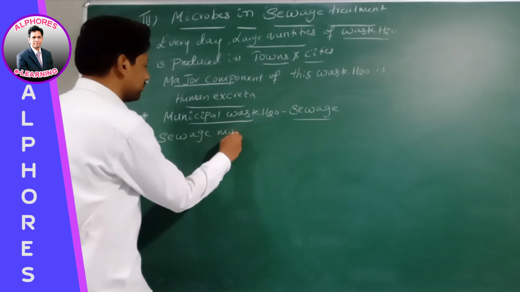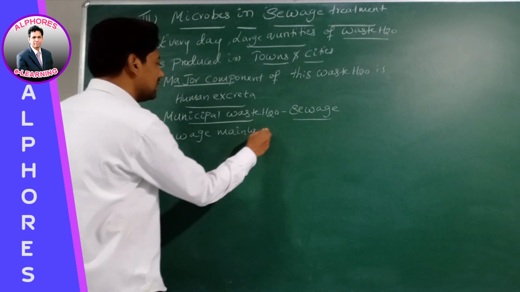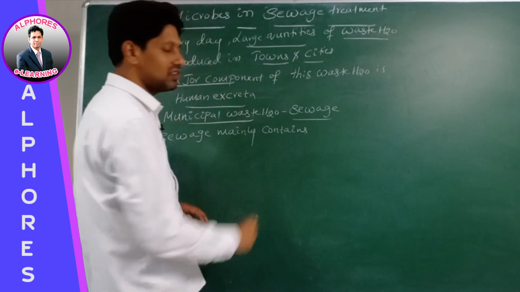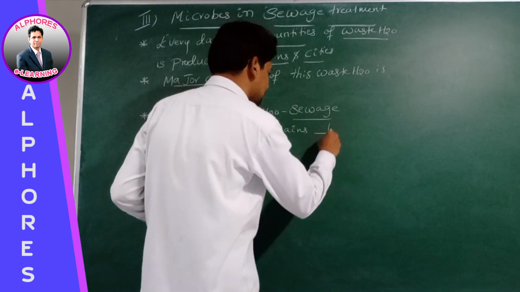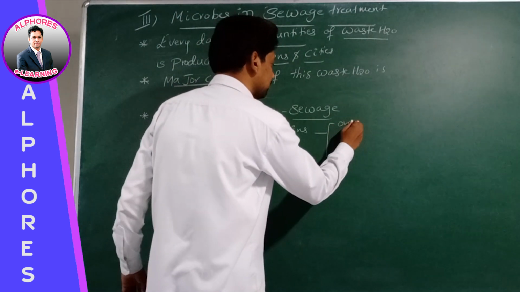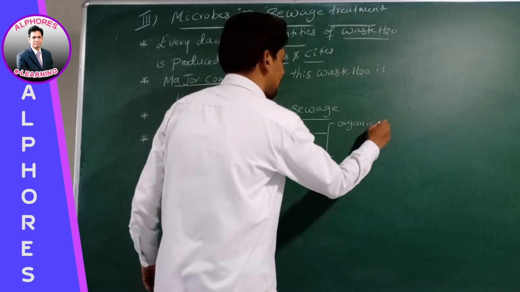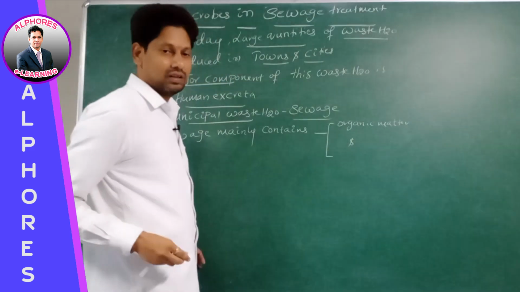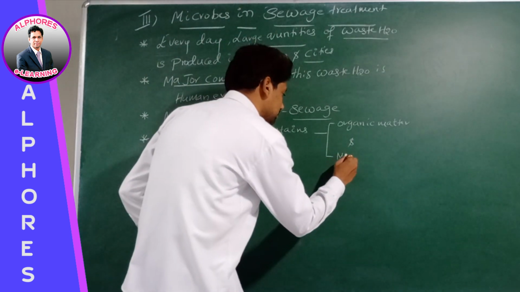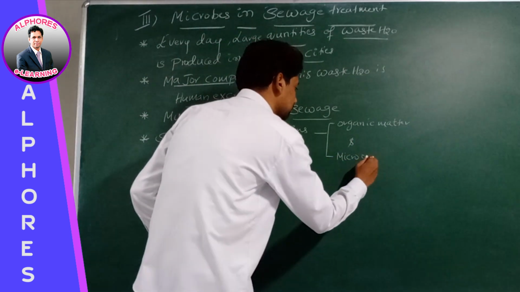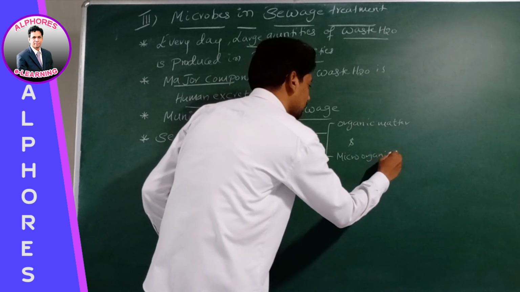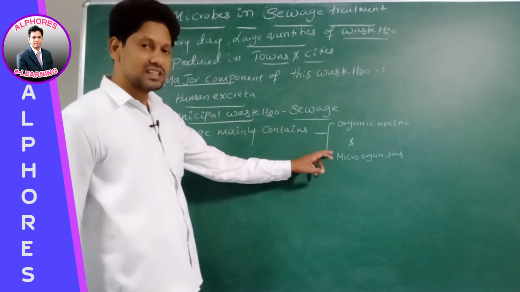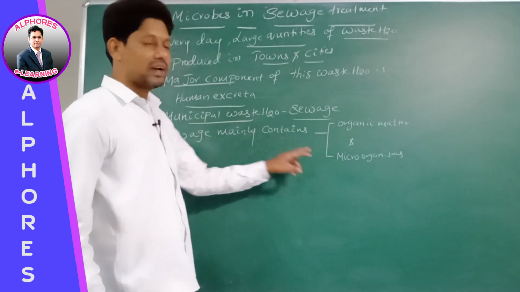Now, sewage mainly contains what and what? Organic matter and microorganisms. Sewage with microorganisms or without microorganisms? With microorganisms.